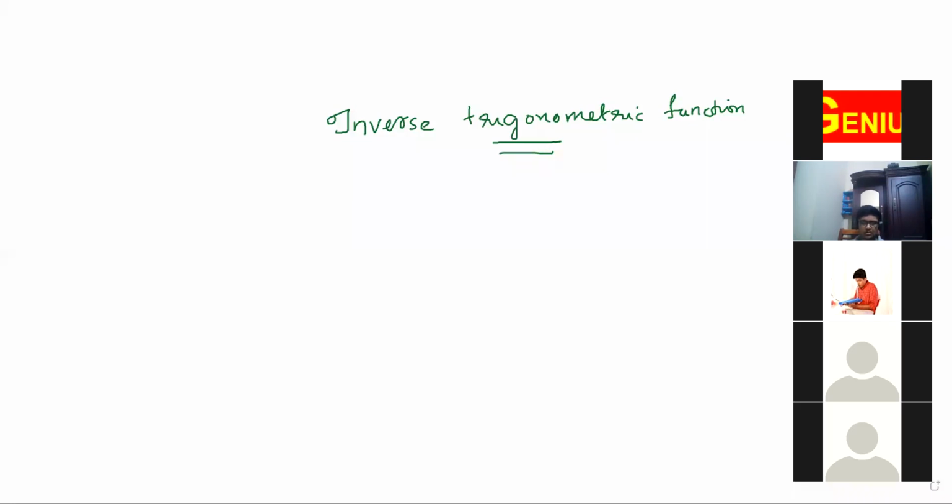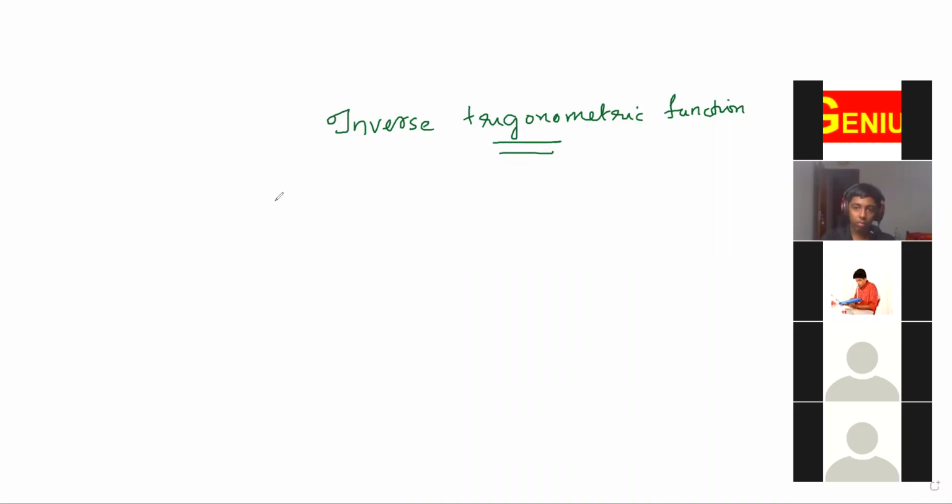Are you able to hear me? Yes, ma'am. Please write the chapter, inverse trigonometric functions. This is a small chapter coming in 12th standard. It is a continuation of trigonometric functions.